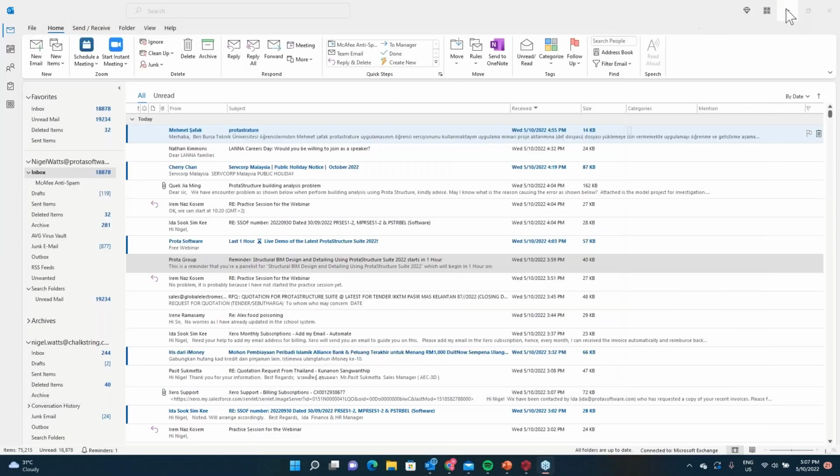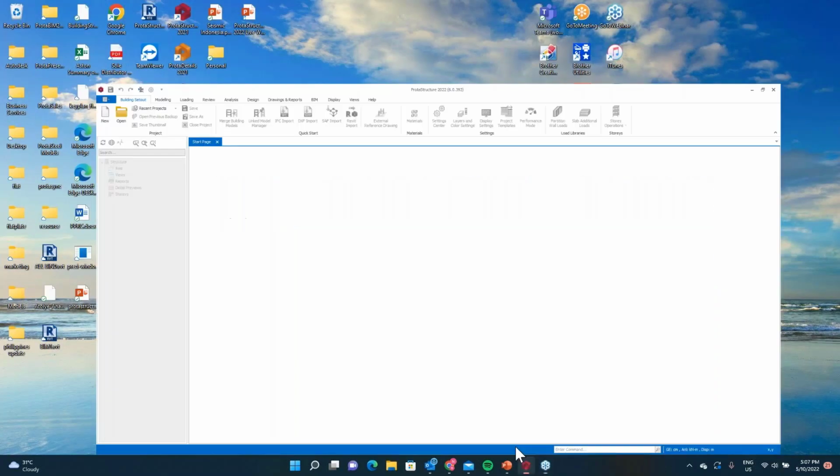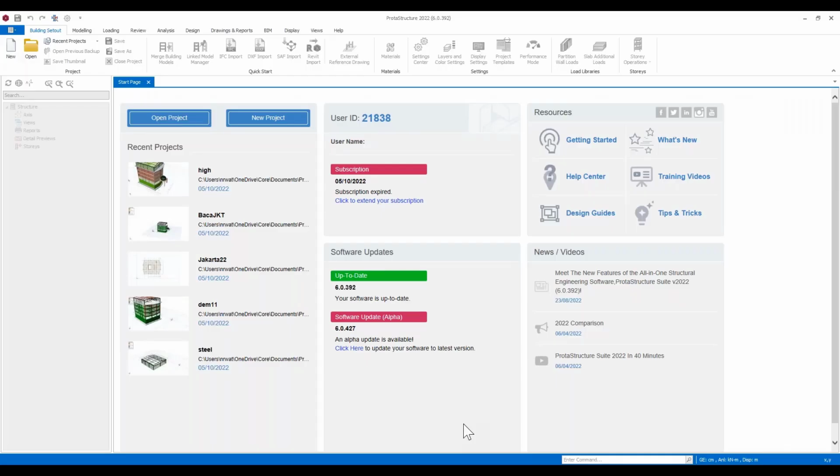Excuse me, I'm just minimizing a few things, and I'm opening up the system. Now this is the latest commercial build that we have of ProtaStructure 2022. You can see it's build 392. When you first come into the system, you can see off the left there maybe different projects that you've been working on. Okay, you can see whether you're up to date with your system.